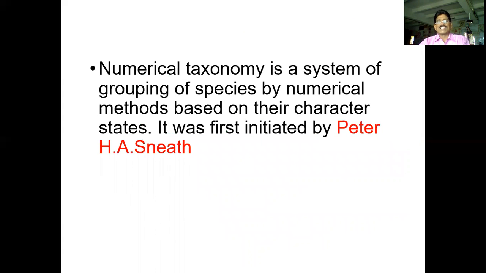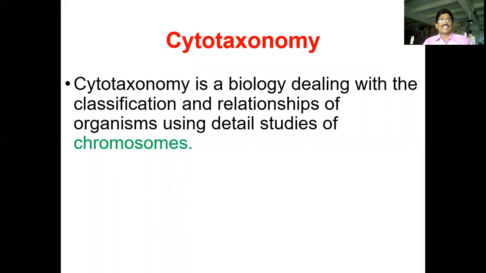So numerical taxonomy is a system of grouping species by numerical methods based on their characters, and it was identified by Peter H.A. Sneath. So next classification is known as cytotaxonomy.